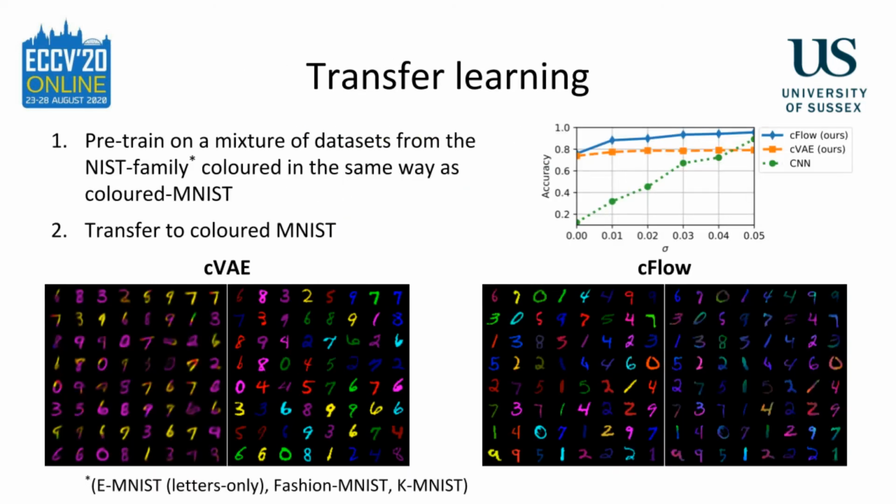We hypothesized that the INN would generalize better to out-of-distribution data, since it only has to separate out S. To corroborate this, we conducted experiments where we trained the models on a mixture of datasets from the NIST family, colored in the same fashion as colored MNIST, and then deployed on colored MNIST itself. While both the VAE and INNs learn to successfully remove obscure color information, the former does not reliably preserve semantic information. The orientation of the digits or the thickness of the strokes, for instance, are in some cases visibly altered by the null-sampling process. In extreme cases, the class of a digit as a whole is mutated.